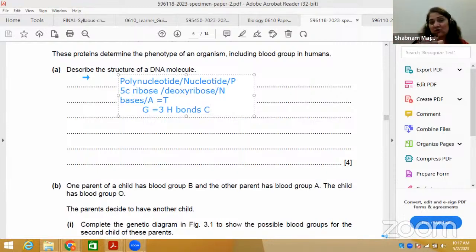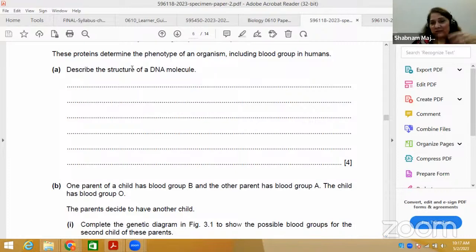So this is all the structure of DNA in terms of what is present. But the important thing, I will come to the mark scheme, is that DNA is called a double helix. It consists of 2 strands running parallel to one another, but opposite in direction.